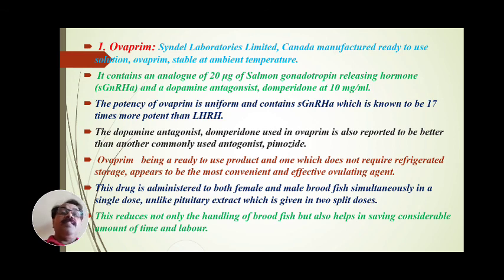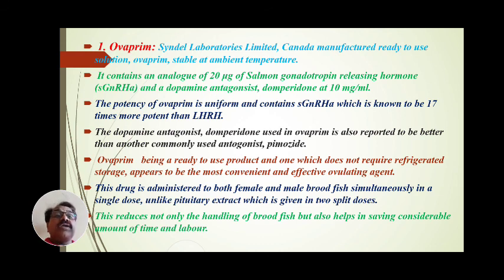The salmon gonadotropin releasing hormone is known to be 17 times more potent than LHRH, and combined with domperidone it forms the hormone called Ovaprim.